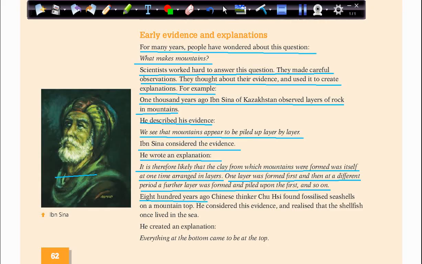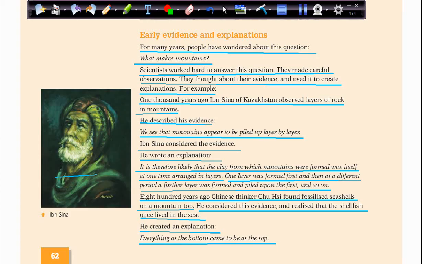800 years ago, Chinese thinker Chu Hsi found fossilized seashells on a mountain top. He considered his evidence and realized that the shellfish once lived in the sea. He created an explanation. Everything at the bottom came to be at the top. So this scientist, or thinker, saw these fossils, which are seashells, on the top of the mountain.